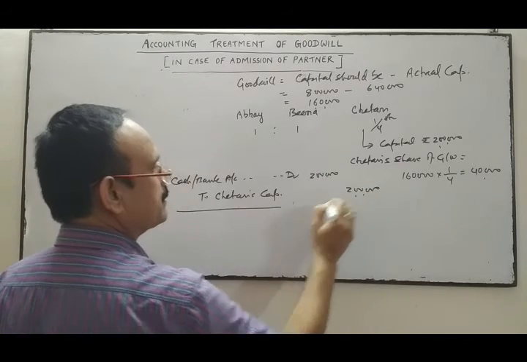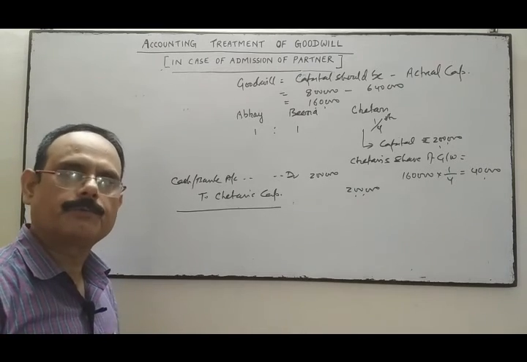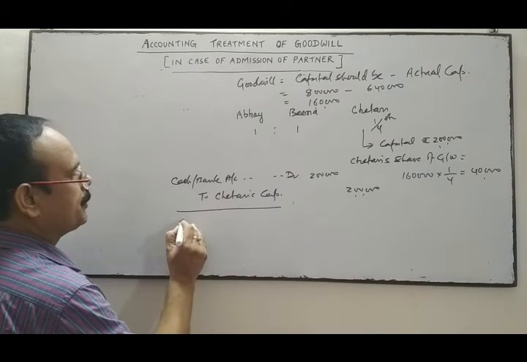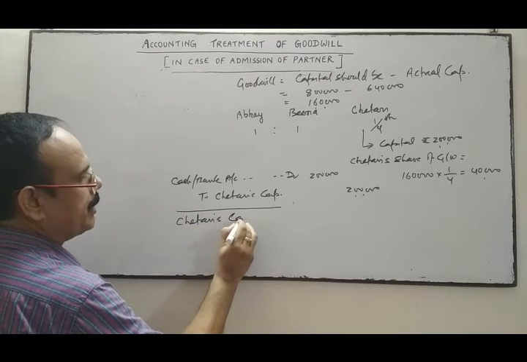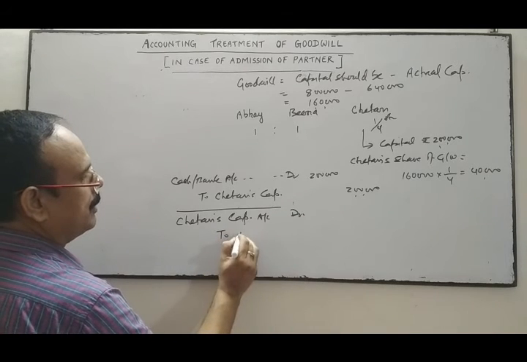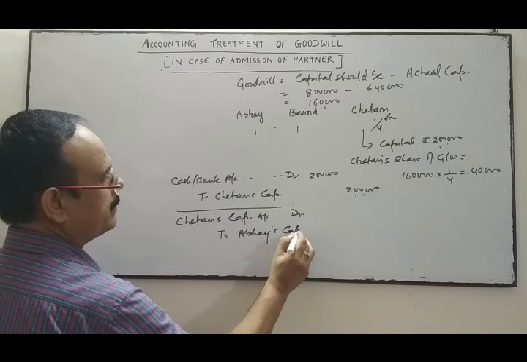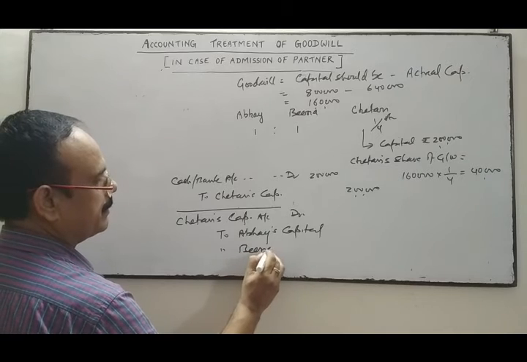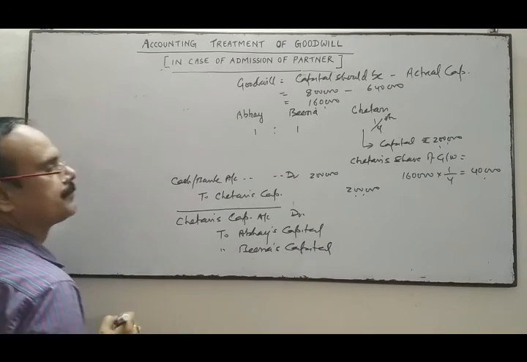As the new partner has not contributed his share of goodwill, meaning he is unable to pay his share of goodwill, then what we do is, Chetan's capital account will be debited to Abhay's capital and to Beena's capital.